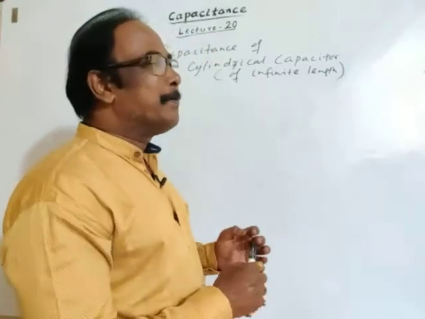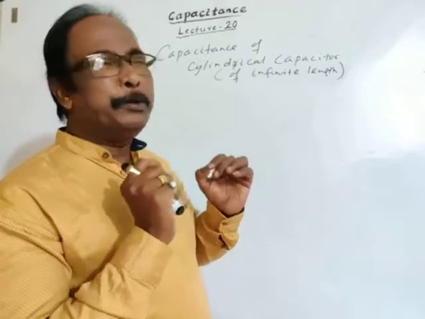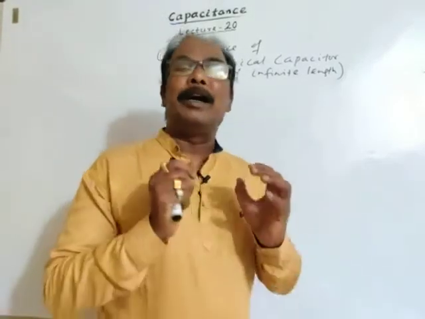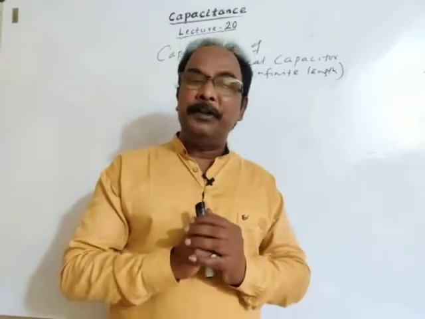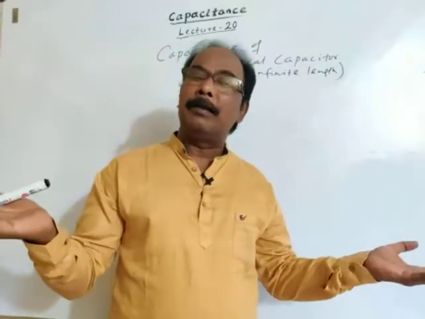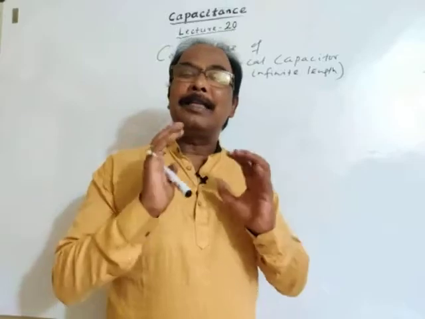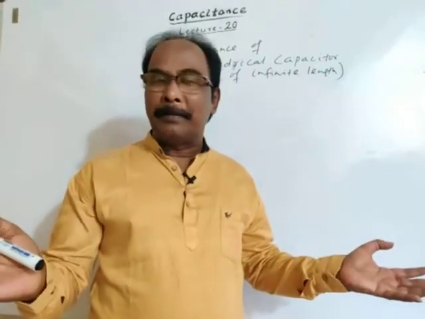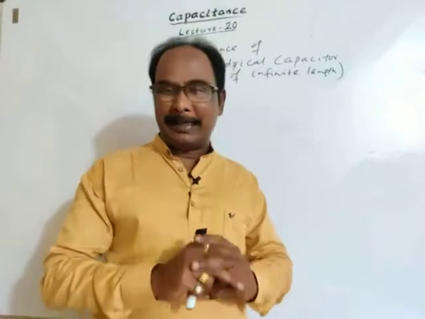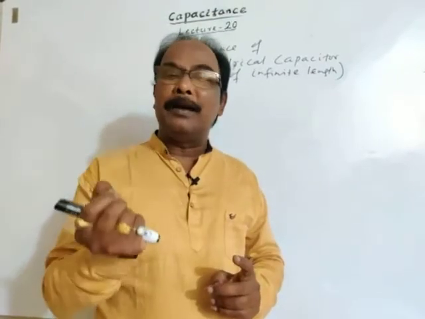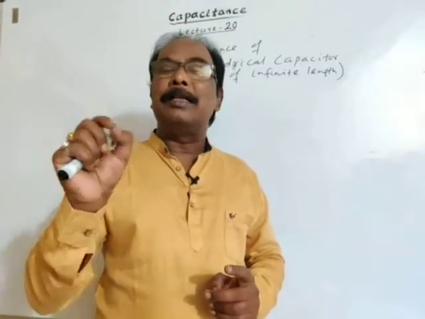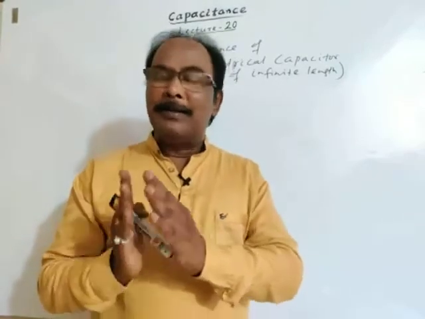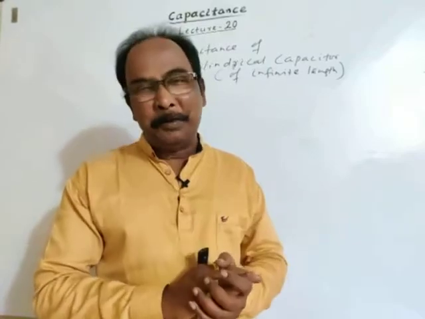Let's think first. If we use concentric spheres, then charge is given to one sphere and the other sphere is earthed. We have discussed two cases: the inner sphere is earthed and charge is given to the outer sphere, or the outer sphere is earthed and charge is given to the inner sphere.